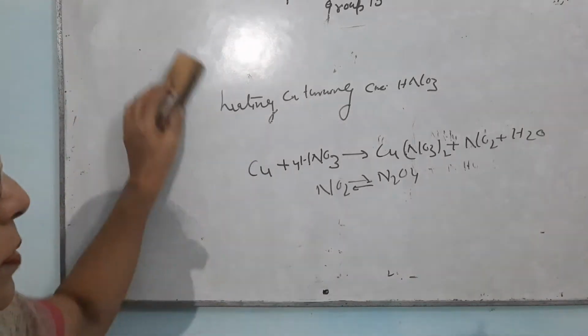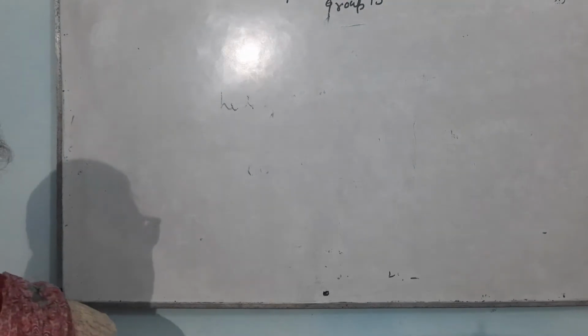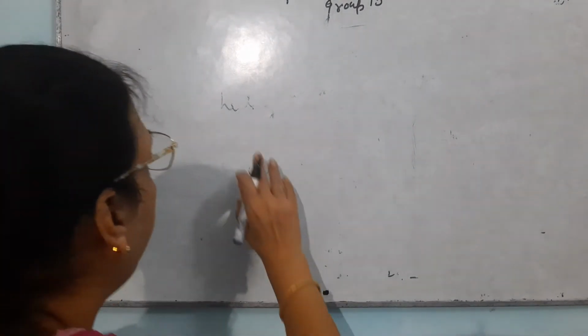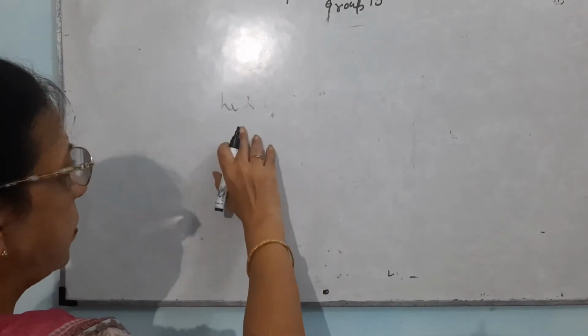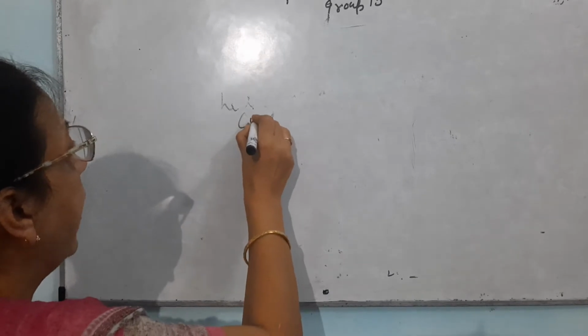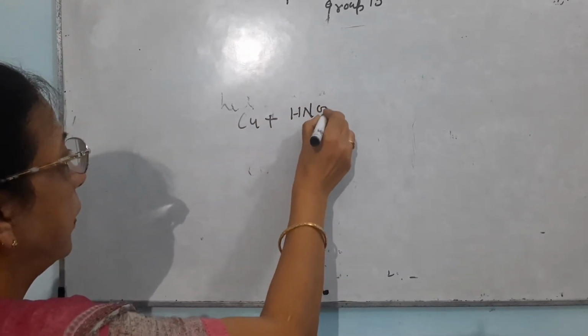I will tell you some basic points by which you can very easily learn the reactions. There will be no need for cramming. One reaction I have written, the reaction of copper with concentrated nitric acid. Now the next reaction, copper with dilute HNO3.